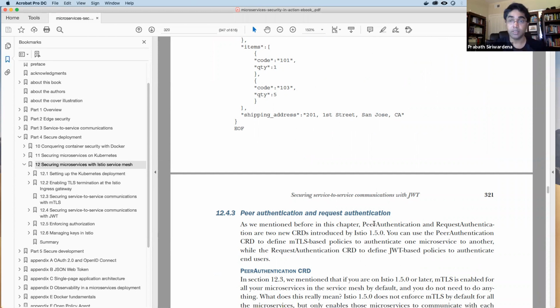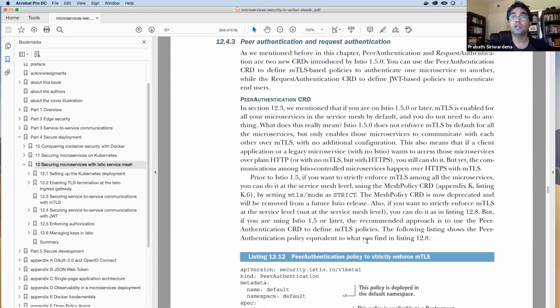Earlier, you had to use something called policy, which included both certificate-based validation and JWT validation together in a single CRD. Istio deprecated that from Istio 1.5 and removed support for the policy CRD since Istio 1.6.